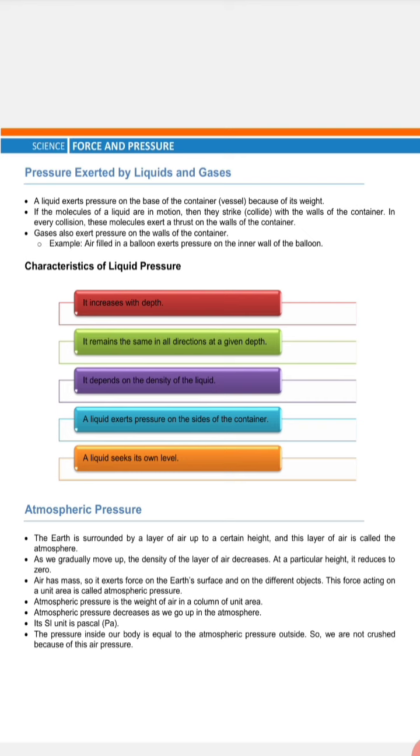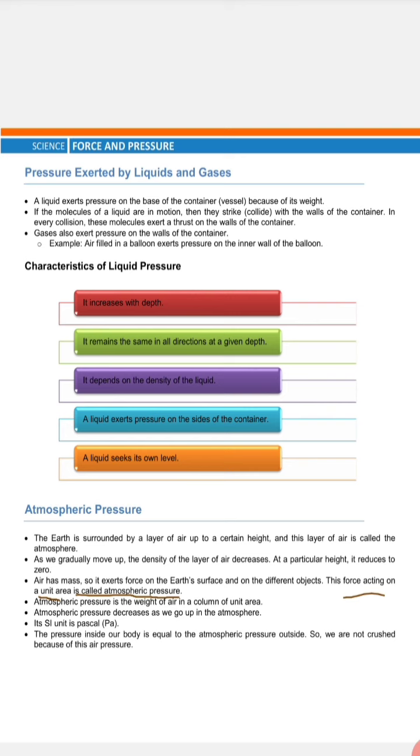So the earth is surrounded by a layer of air up to a certain height, and this layer of air is called atmosphere. As we gradually move up, the density of the layer of air decreases. At particular height it reduces to 0. Air has mass, so it exerts force on the earth's surface and on different objects. This force acting on unit area is called as atmospheric pressure.